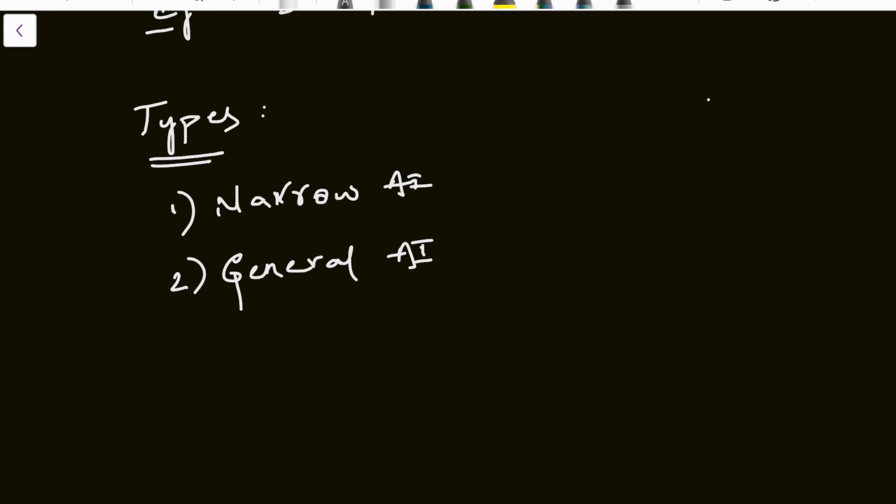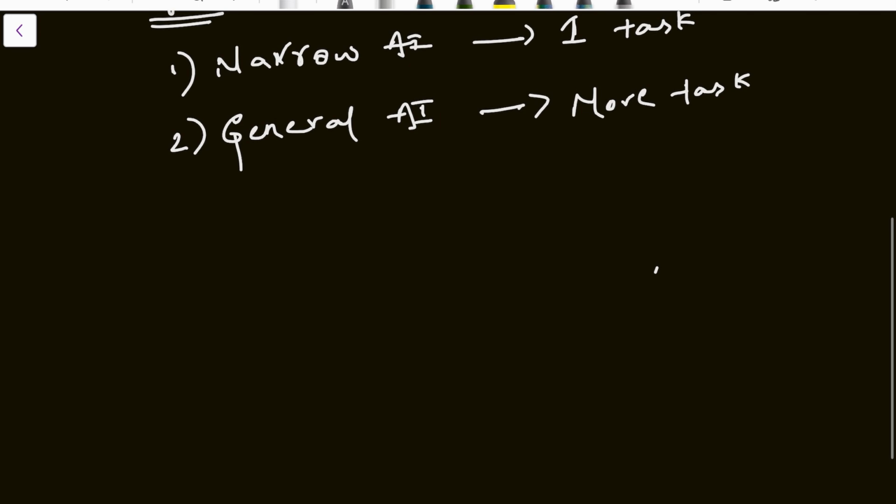Narrow AI is AI which is specialized in one task, only one task. General AI can perform all the intellectual tasks that a human can perform, many tasks. This is general AI.